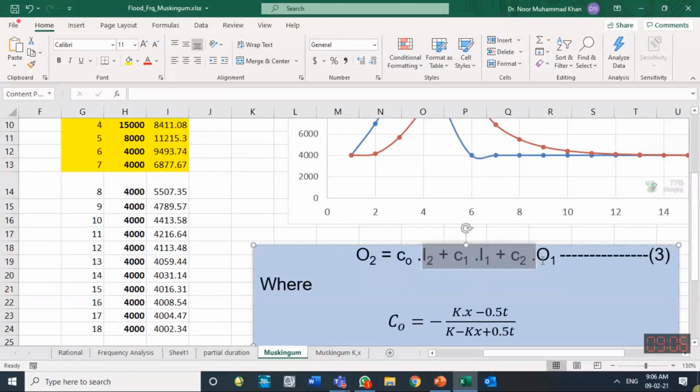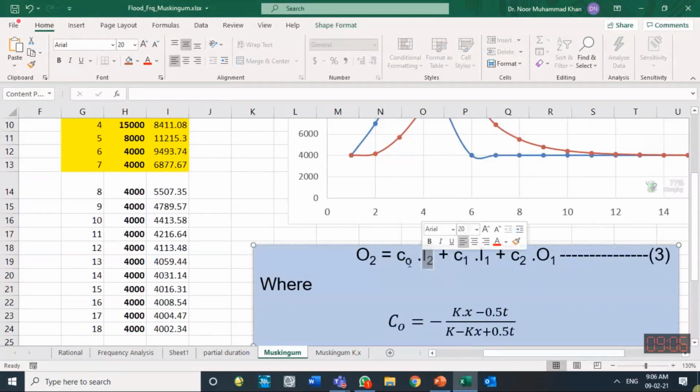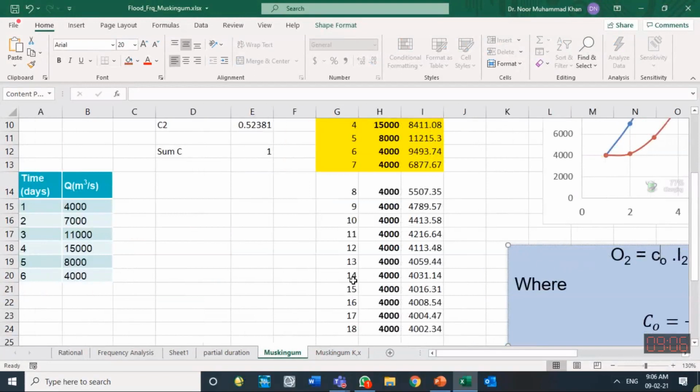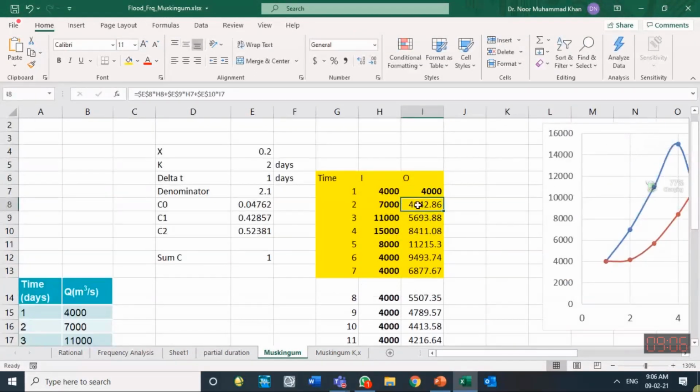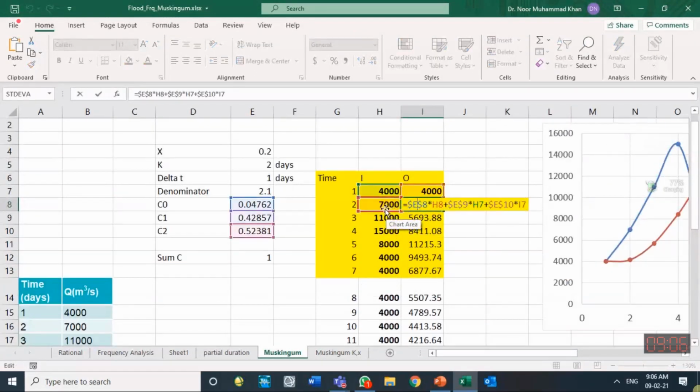Remember this order, because the multiplying coefficients are with respect to that. I2 should be multiplied with C0, I1 with C1 and O1 with C2. So initially we have two I's. Initially the second I is multiplied with C0. So remember in this way. So this one, I2, multiplied by C0.